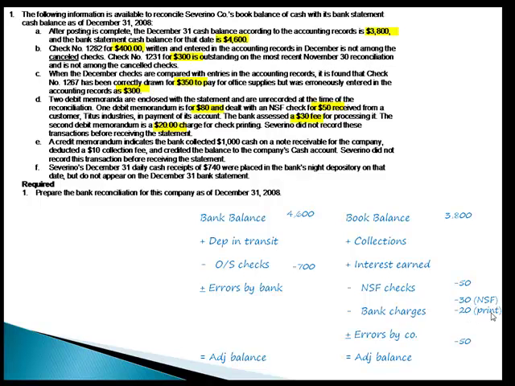Okay. E, a credit memorandum indicates that the bank collected $1,000 cash on a note receivable and deducted a $10 collection fee. Okay, so we're going to go ahead and record the full $1,000 in collections and then take out the $10 here out of bank charges for the fee. Okay, and then finally F, December 31st daily cash receipts of $740 were placed in the bank's night drop on that date but did not appear on the bank statement. Okay, that's a deposit in transit. It goes over here. Now we can add up the left and the right, and both of them equal $4,640.